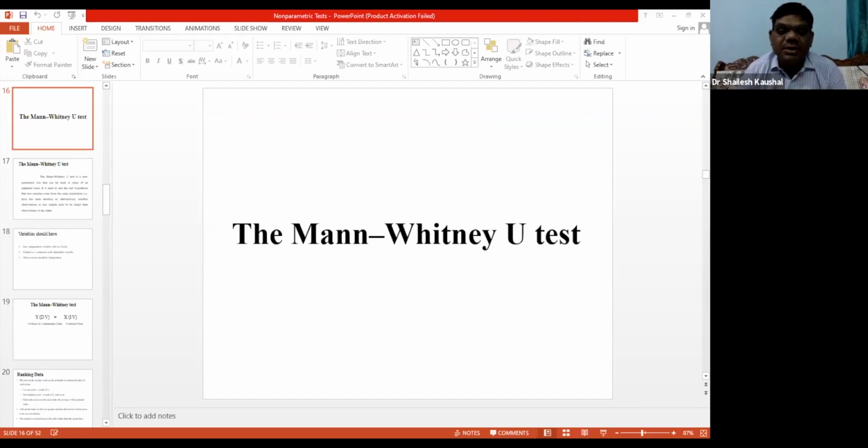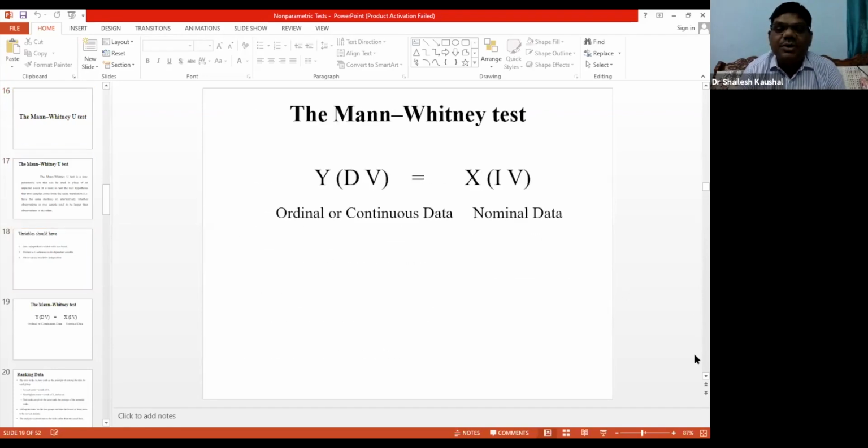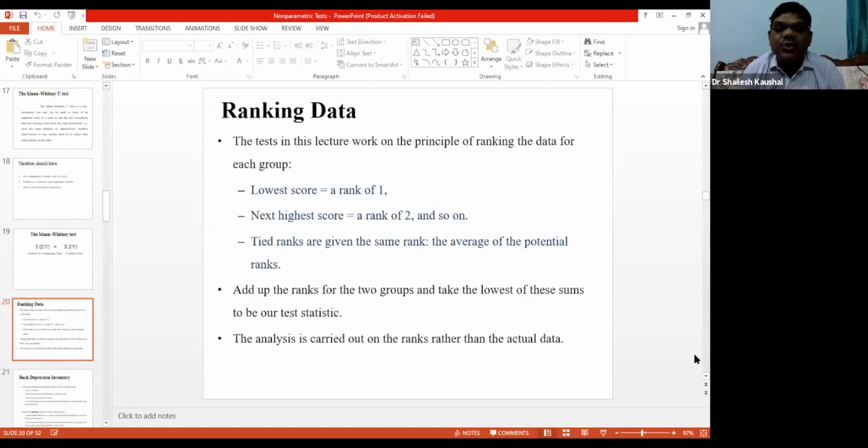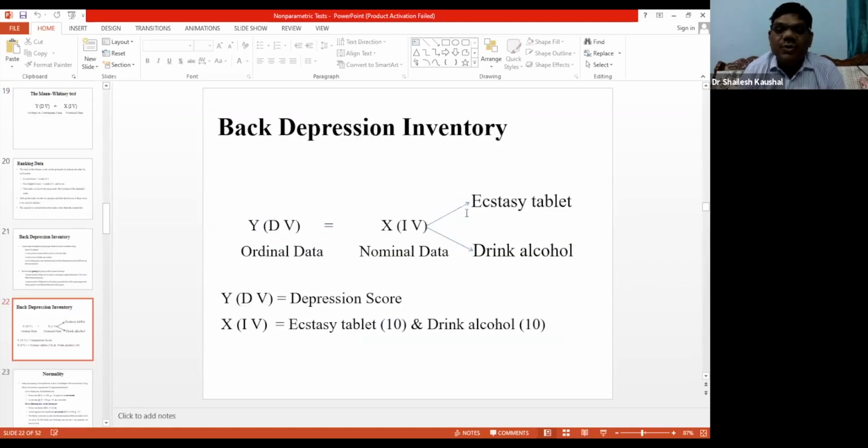First of all, the total number of participants is 20. We divide it into two groups: one group of 10 people gets the Ecstasy tablet from the neurologist, and 10 people she told to drink alcohol only.